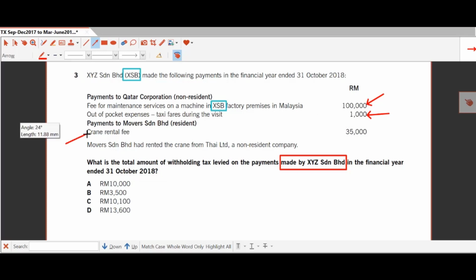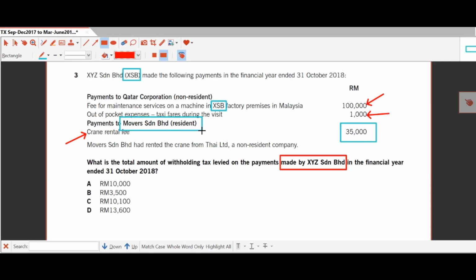If you look at the crane, it is also under withholding tax, right? It's under special class of income because we call this rental of movable property. If you ask me, so do you need a withholding tax for the 35,000? The answer is yes, you need. But the question is, who is responsible to pay? It's mover, you see. Because mover is the one that engaged the Thai company and not you.